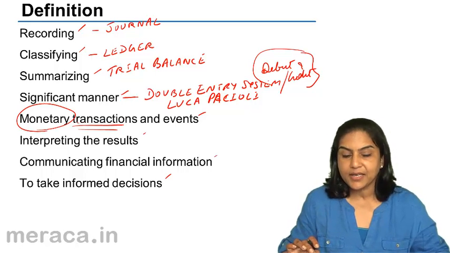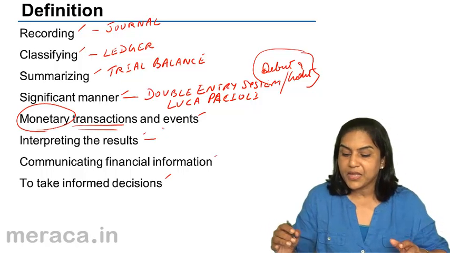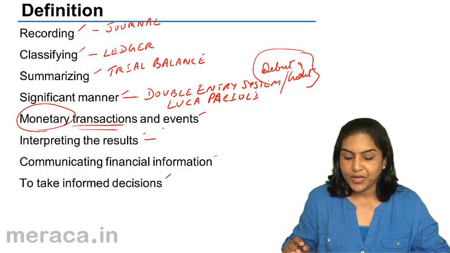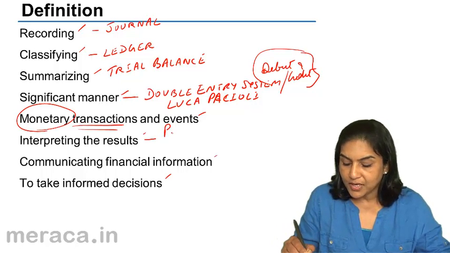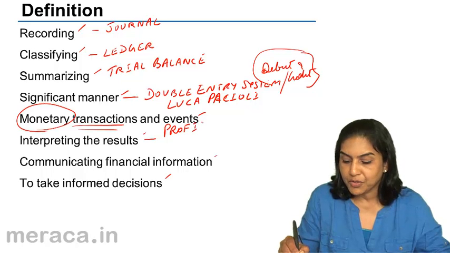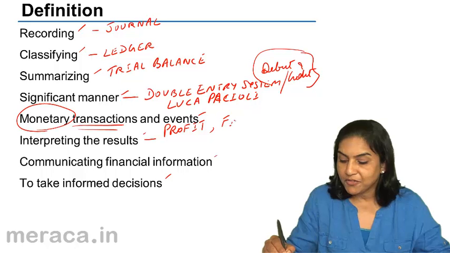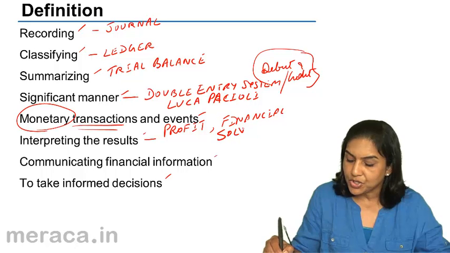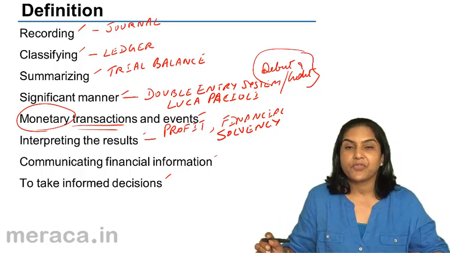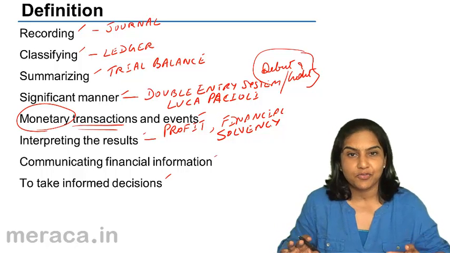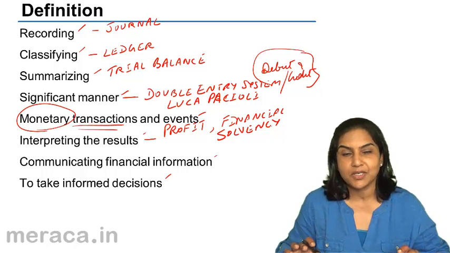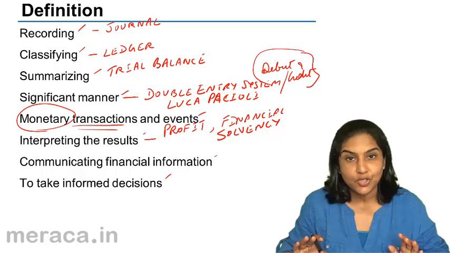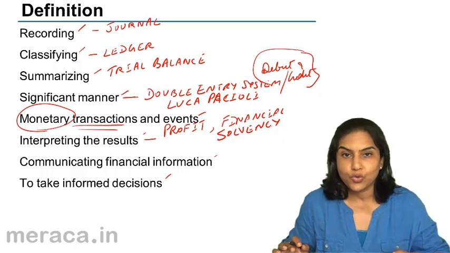Next, interpreting the results thereof from the records created so far. In this method, we try and ascertain what is the profit, what is the performance of the business, what is the financial position, what is the solvency position, etc. We can interpret the results of the business, the results of performance of the business. We try to ascertain what the business owns, what are the total assets that it owns, what is it that the business owes, etc.